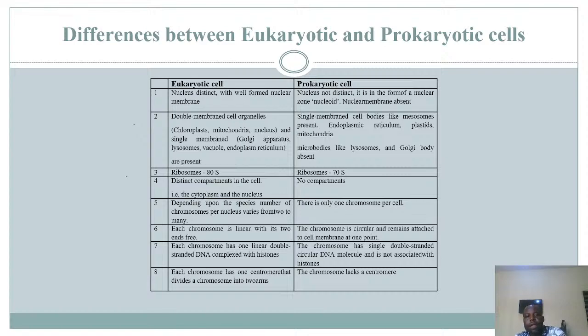Number 8, each chromosome has one centromere that divides the chromosome into two arms. For eukaryotic cells, their chromosome has one centromere that divides the chromosome into two arms. Whereas the chromosomes in prokaryotic cells do not have that centromere. They lack the centromere. So these are basically the differences that exist between eukaryotic cells and prokaryotic cells.